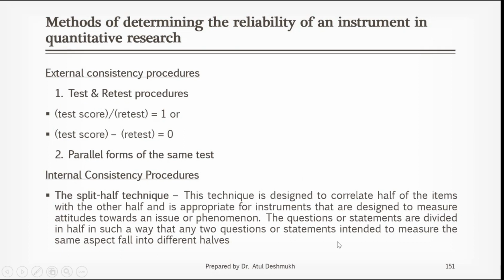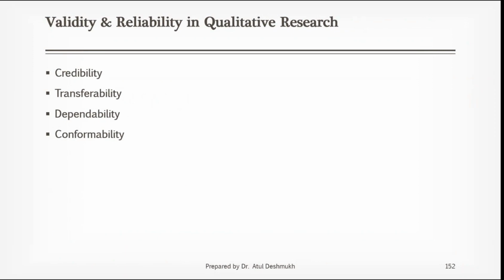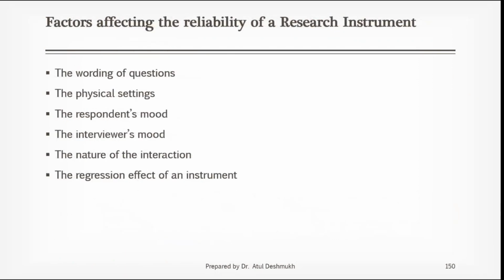And then you can measure the attitude by the split half technique. You do not have to do it manually. The software does it for you. SPSS or Minitab softwares do this kind of internal consistency procedure, which you call an internal reliability procedure. Now that was for quantitative research.